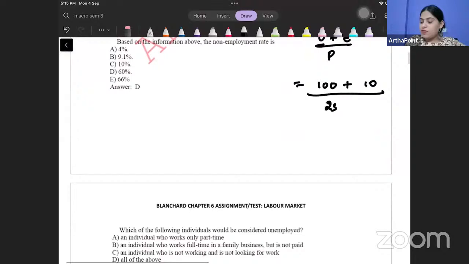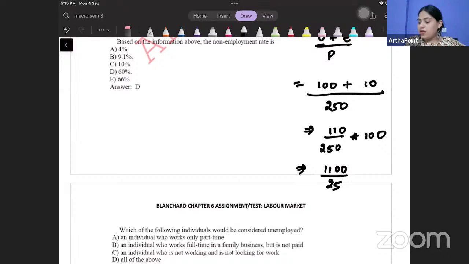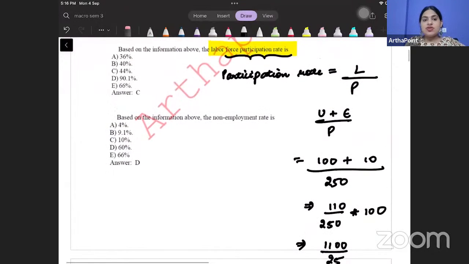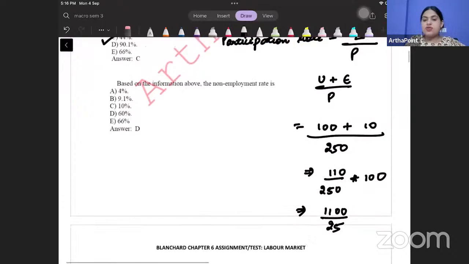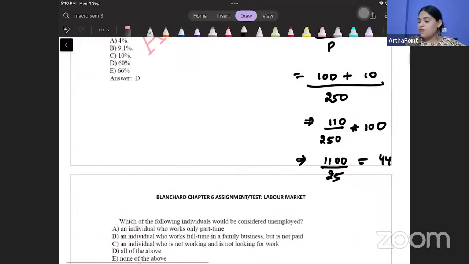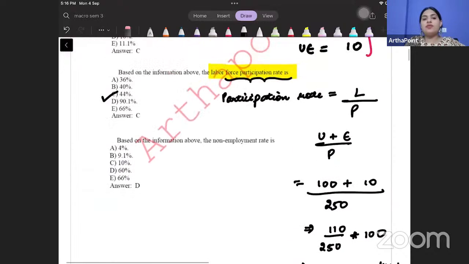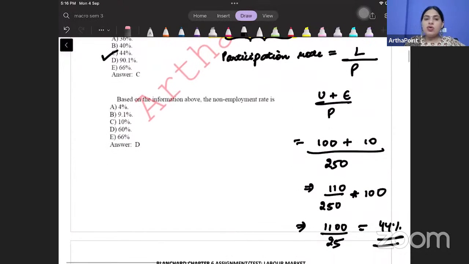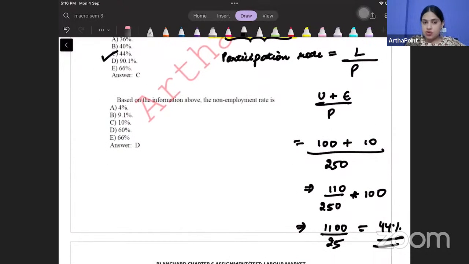So divided by 250. So this will be 110 divided by 250 into 100. तो ये क्या हो जाएगा बेटा? 1100 upon 25. So that means your participation rate will be 44%. जब इसको solve करोगे ना तो 44 आएगा. So this is going to be 44%. Is this clear? Okay. Come to the next question.